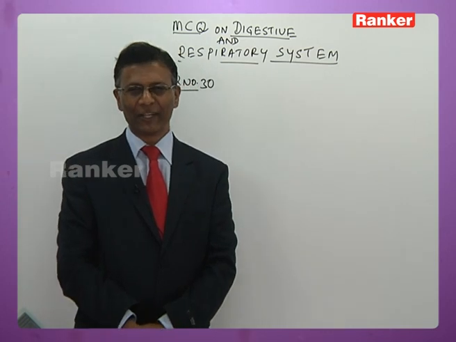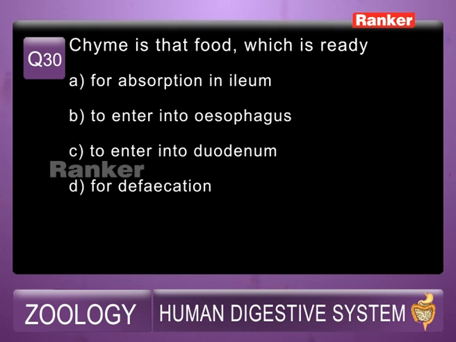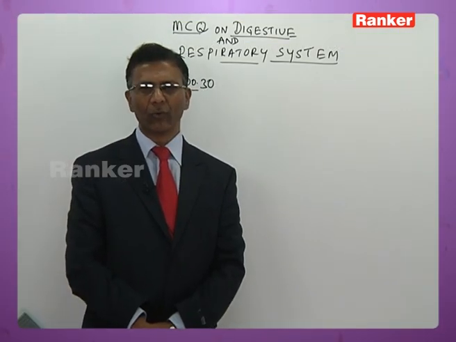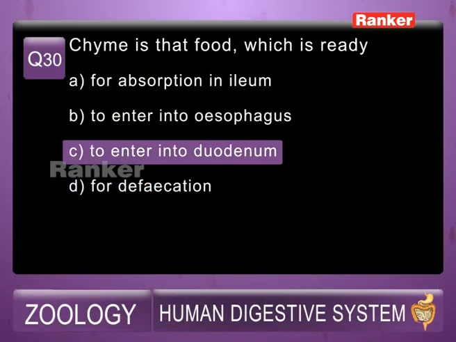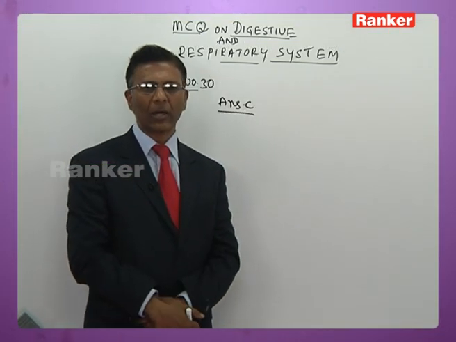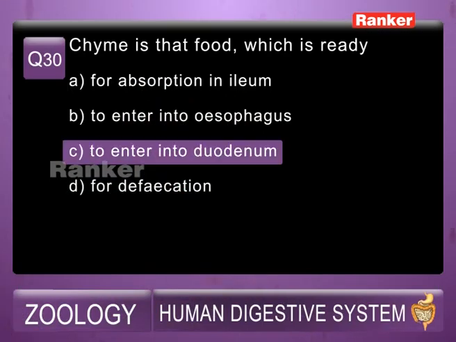Yes, I shall read out the question for you. 30th question. Chyme is that food which is ready, A, for absorption in the ileum; B, to enter into the esophagus; C, to enter into the duodenum; D, for defecation. So chyme is that food which is ready to enter into the duodenum. The answer is C, because partially digested food in acidic medium in the stomach is called chyme. Chyme from the stomach enters into the duodenum. So the answer is C.